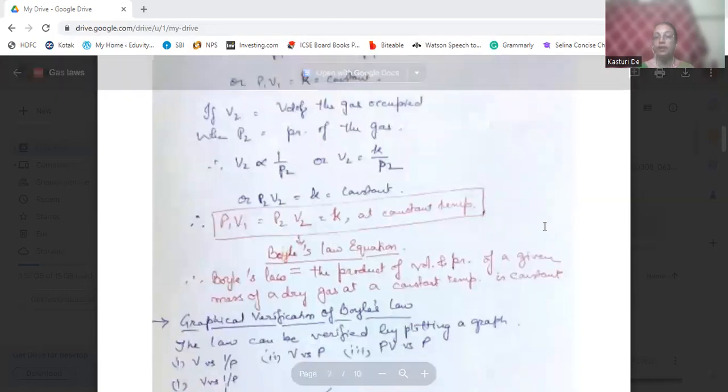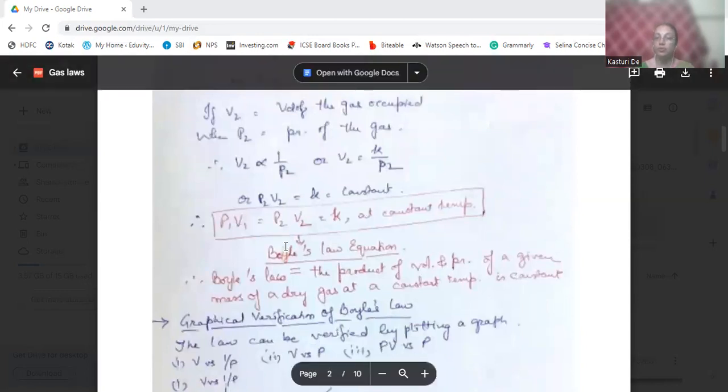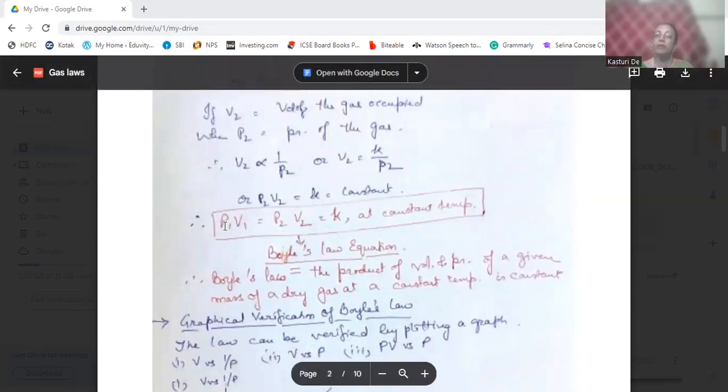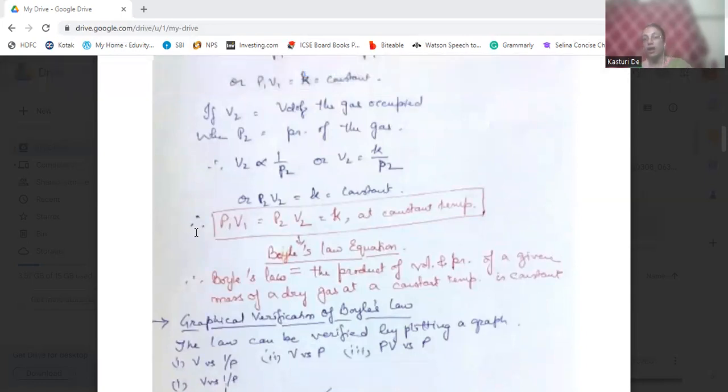When we are solving problems, if P1 is not given and the other variables are given, that is V1, P2 and V2 are given, then we can find out P1. Or if V1 is not given, that is, if one of the variables is not given and the other 3 are given, then we can find out the one that is not given.